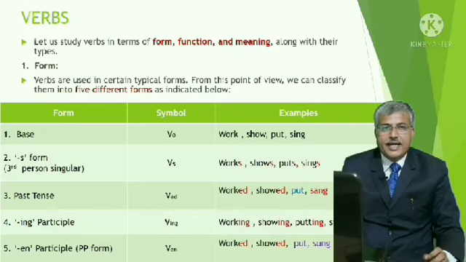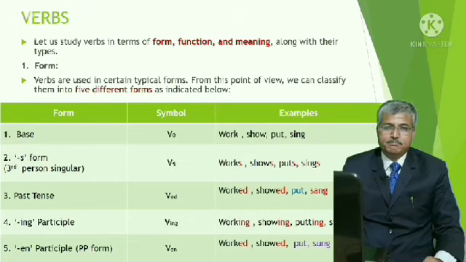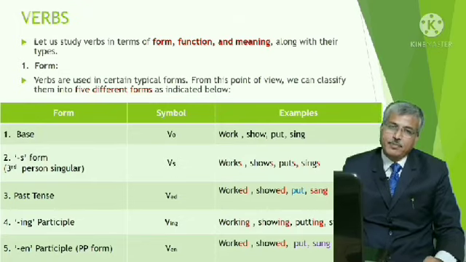The verbs have 5 different forms. Number 1, base form. Number 2, S form. Number 3, past form. Number 4, dash ing form. And number 5, dash en form, that is past participle form or PP form.